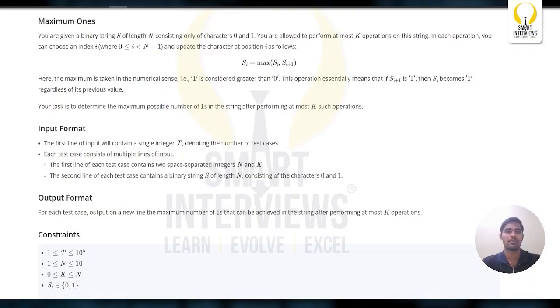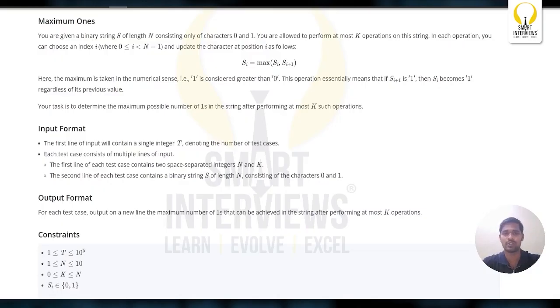Coming to the second problem, maximum ones. You're given a binary string S of length n consisting only of characters 0 and 1. You're allowed to perform at most k operations on this string. In each operation, you can choose an index I, where I is ranging from 0 to n-1, and update the character at position I as follows.